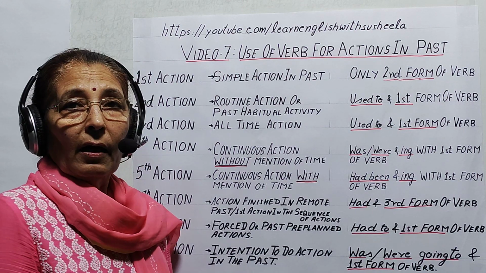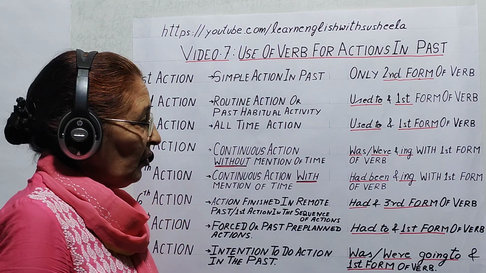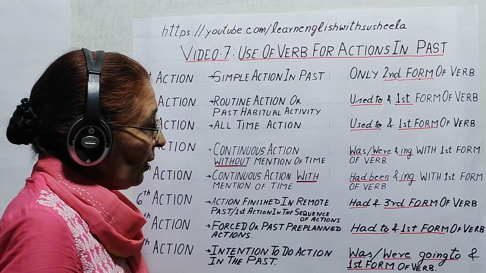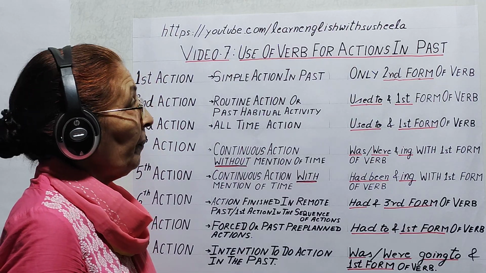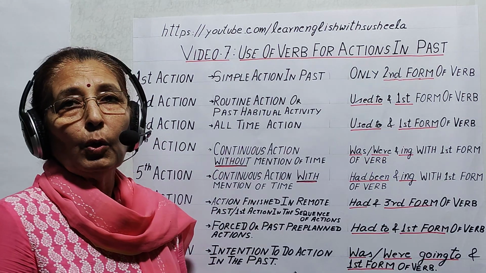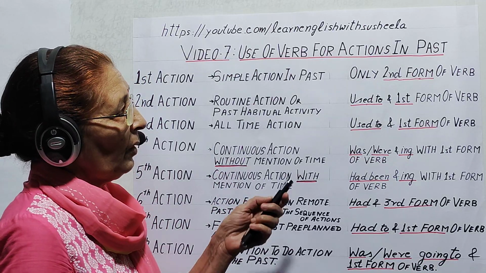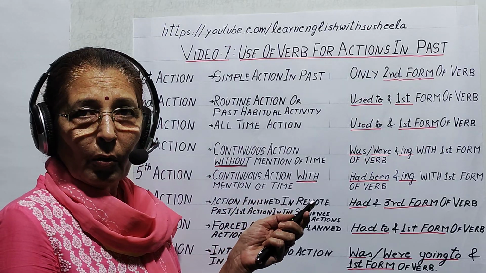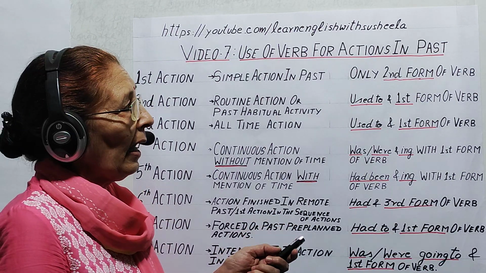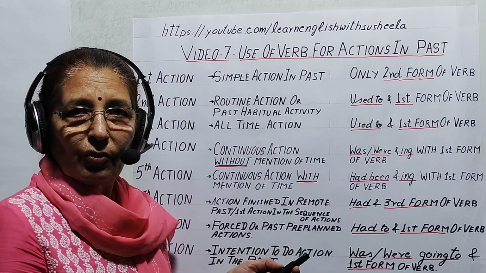For example, I was going to start my studies when the guests arrived. She was going to sleep when I reached her home. So this way we use was or were. Now question is that in these sentences, what we do in negative and interrogative sentences. In first three, where we have used second form of verb or used to, we use in negative and interrogative sentence did. Did is used.